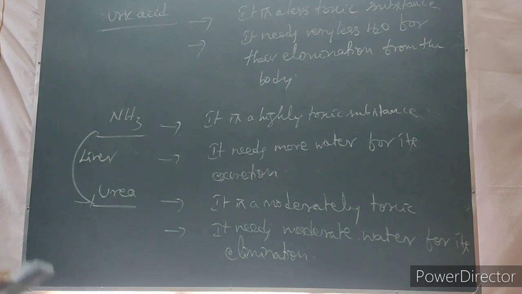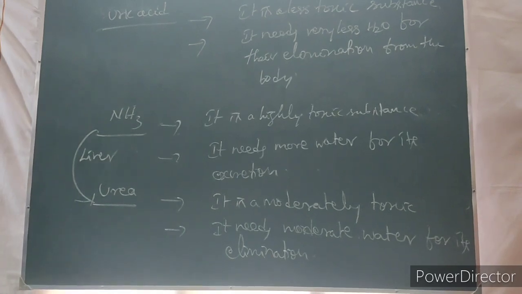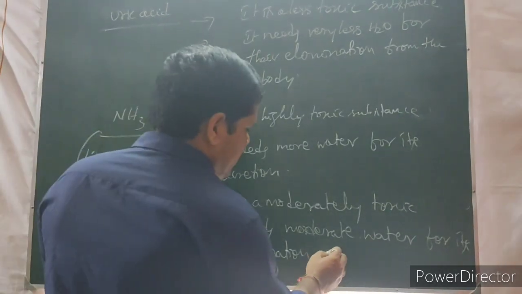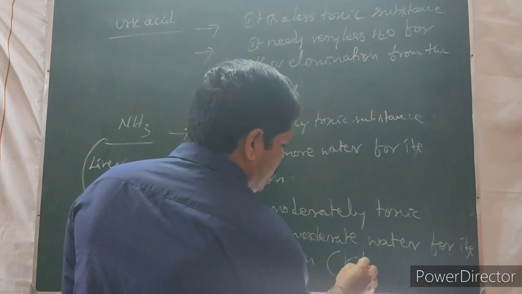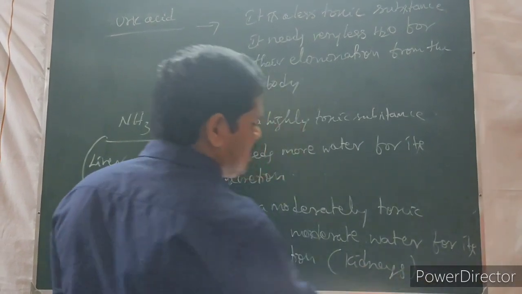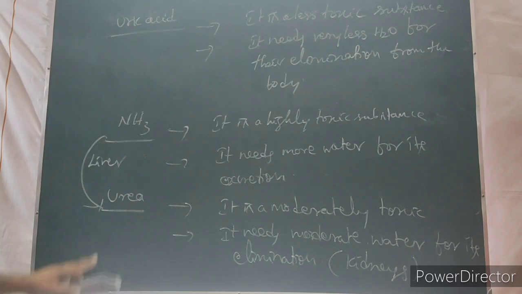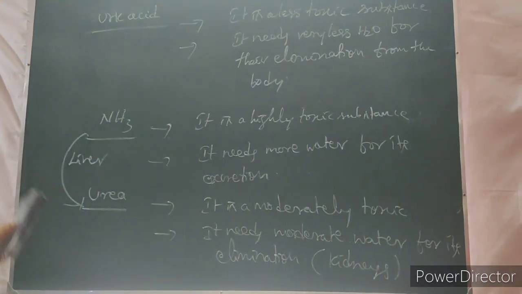Then urea is eliminated from the body. How is it eliminated? With the help of the kidneys. Here, kidneys are the organs helpful for elimination, and the liver is helpful for the conversion of ammonia into urea.